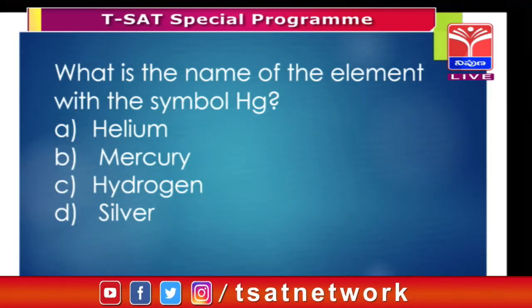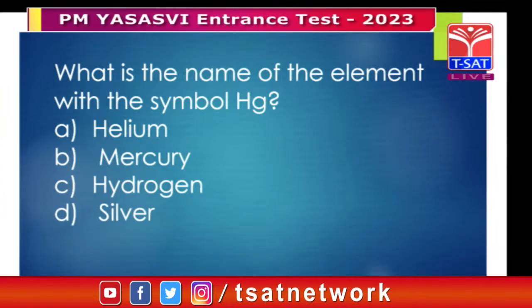And silver is not Si or S, because some elements have Latin names.